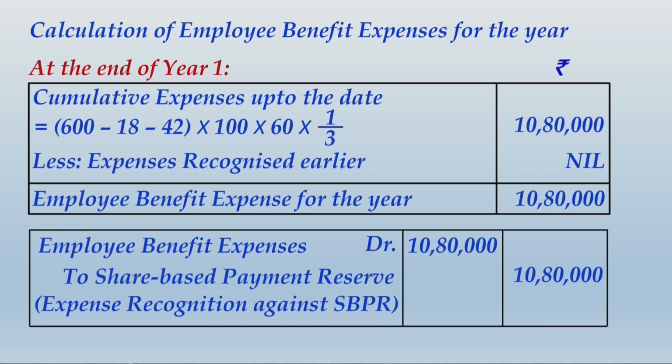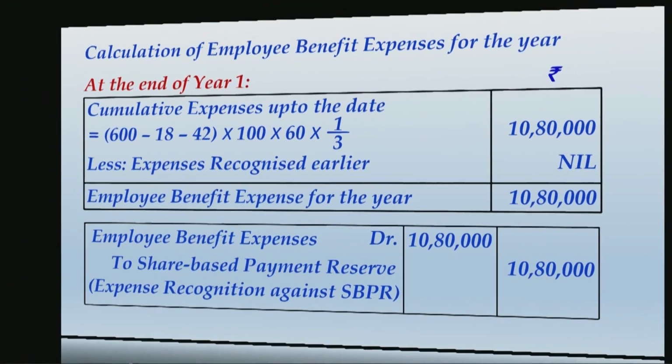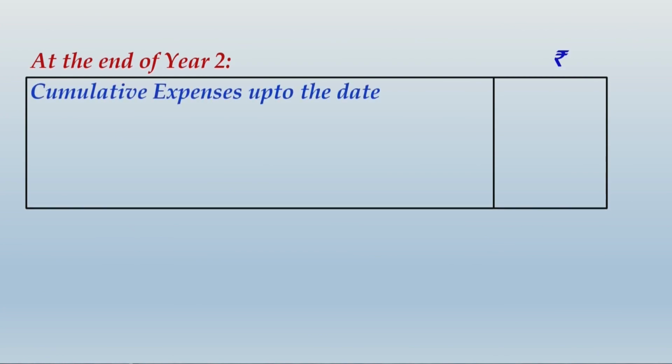Alright friends, you would have written this whole thing. Let us move ahead and make the calculations and accounting entry for the second year. So at the end of year 2, what changes you will observe? First of all, you will have to make the same calculation, that is cumulative expenses up to the date. You can never make individual calculation for second year directly, because the right way is to assess the overall cumulative balance of the share based payment reserve by second year end, that is cumulative balance necessarily.